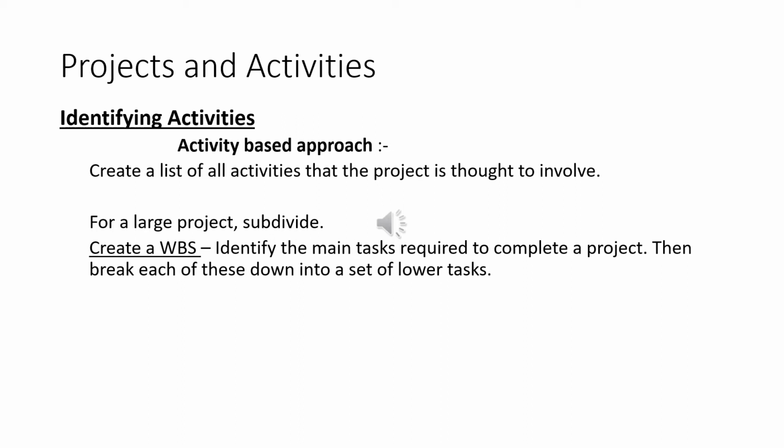This might require a brainstorming session involving the whole project team, or it might stem from an analysis of similar past projects.